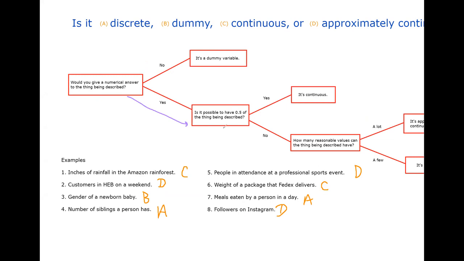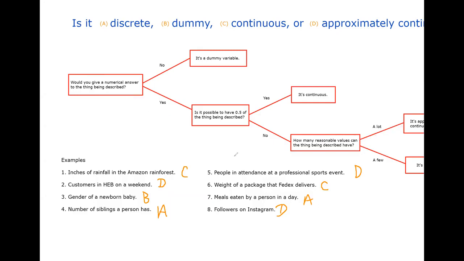Is it possible to have half of the thing being described? Could you have half a delivery? No, you couldn't. You couldn't say Amazon made 22.5 deliveries a day. How many reasonable values can the thing being described have? It's probably going to be a lot, right? If we're talking about Amazon, they're a large retailer, large box retailer. They're delivering hundreds, thousands, tens of thousands of packages in a given day, and that list is going to be very large. So for that reason, number 1 is going to be approximately continuous.